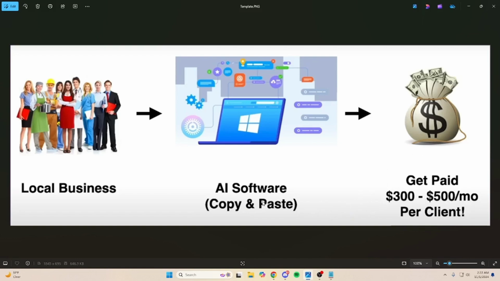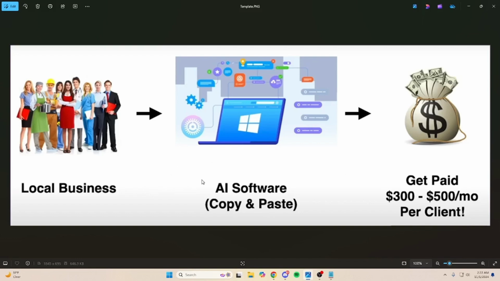Well, guess what? Let's do the math real quick. Let's say we have a plumber that misses 10 calls a month and they have an average ticket of $1,000 per client. Well, 10 times 1,000 is $10,000, right? But then we have to subtract what their average closing rate is, which we'll say for this example is 30%. So 30% of $10,000 is $3,000 a month in lost revenue without the AI follow-up that we're offering.